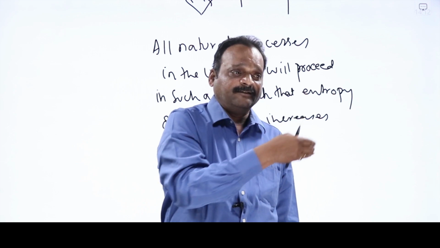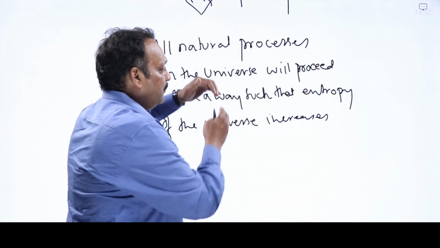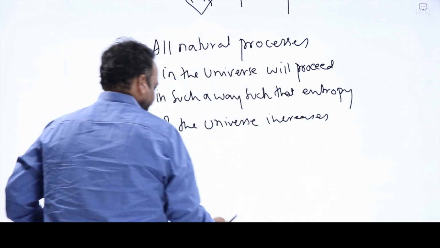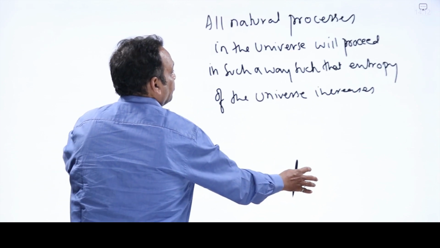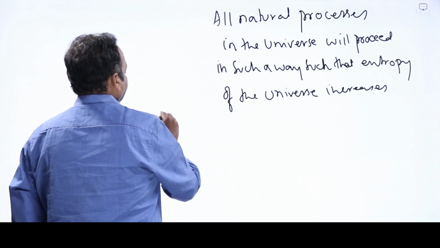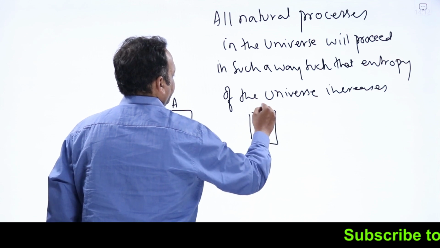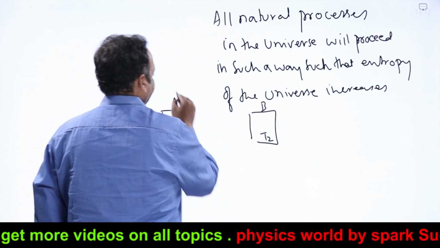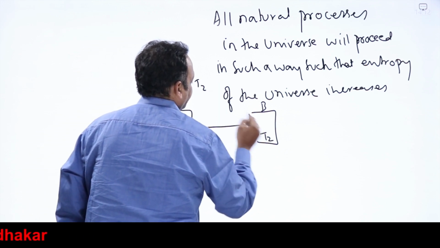We'll see now. Heat always flows from high temperature to low temperature. Only in that way does entropy of the universe increase. Now, why should heat always flow from high temperature to low temperature only? Here there is an object A and an object B. Object A is at high temperature T1, object B is at low temperature T2, such that T1 is greater than T2. Now say I join these two.